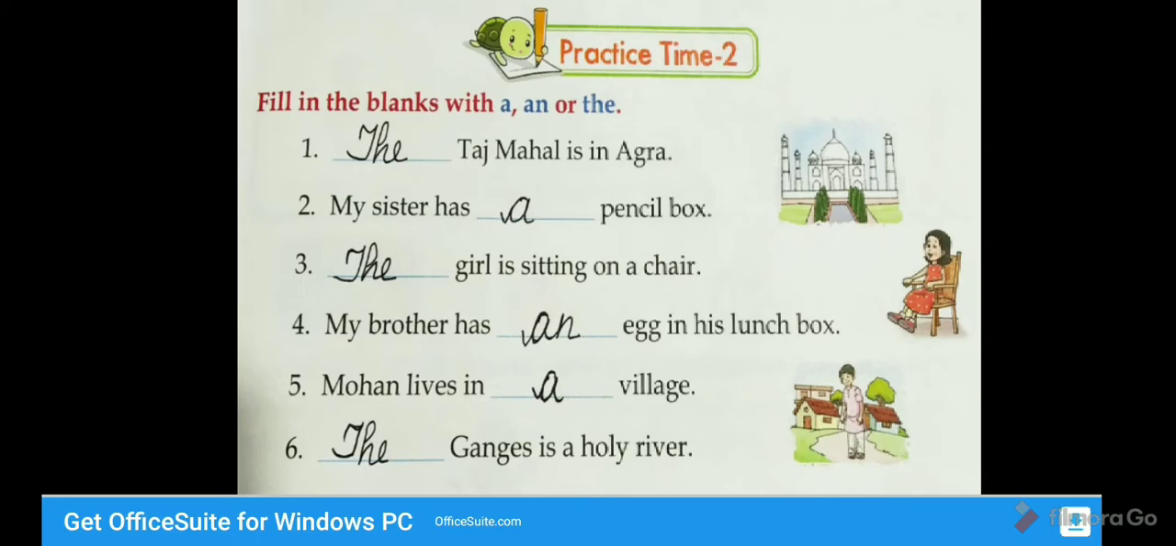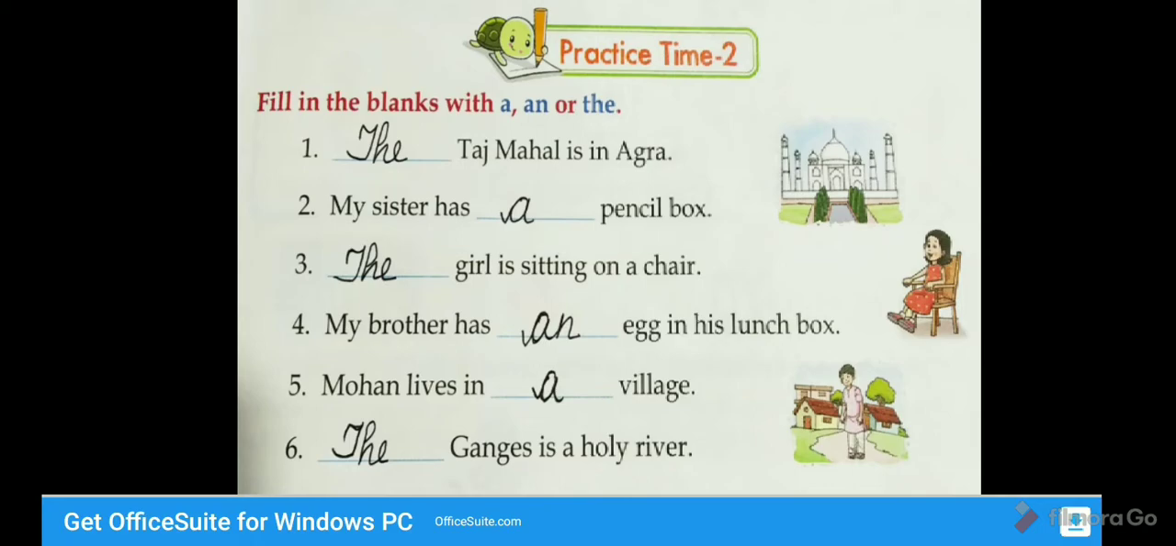Okay, next, practice time 2. Fill in the blanks with a, an, or the. See the first question. The Taj Mahal is in Agra. Here we use the. Why? Because Taj Mahal is a name of a building. So we use the. The Taj Mahal is in Agra.